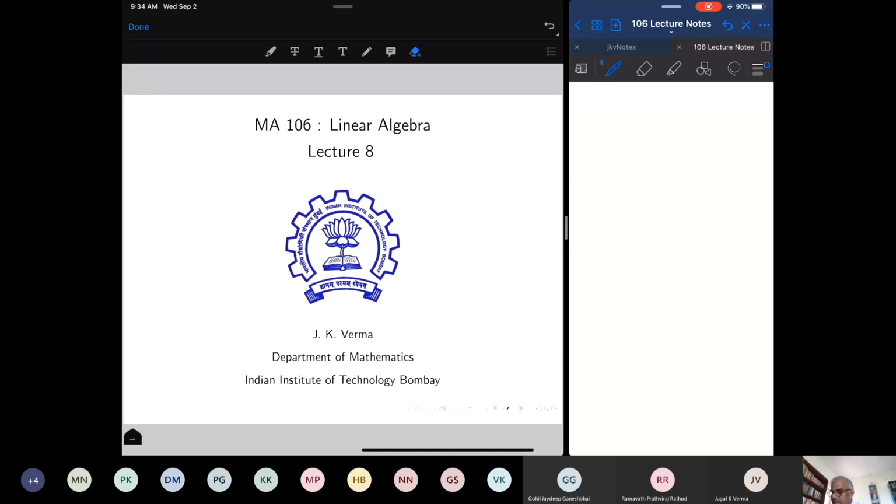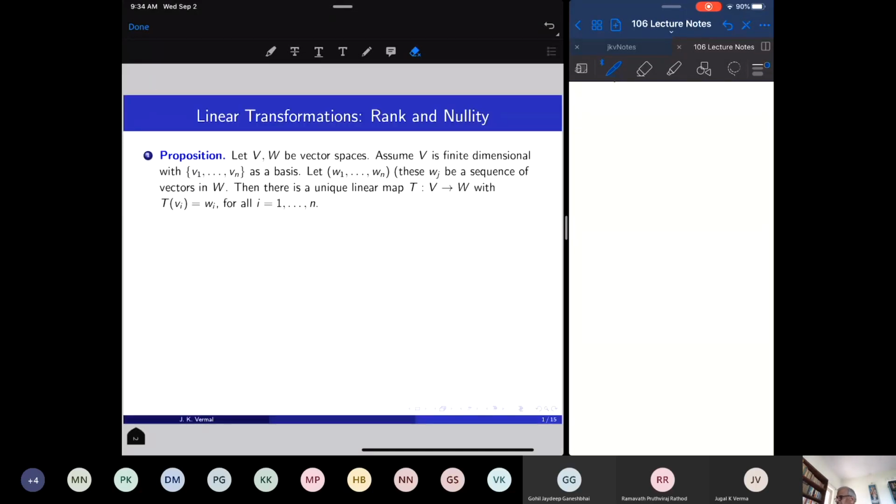We were looking at linear transformations, and I discussed earlier rank and nullity of a matrix. We want to now discuss rank and nullity of a linear transformation. Linear transformation is a more general notion. So every matrix which is m by n, and suppose this is a real matrix,